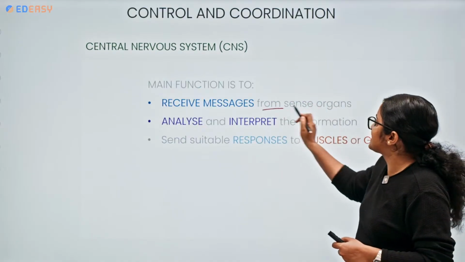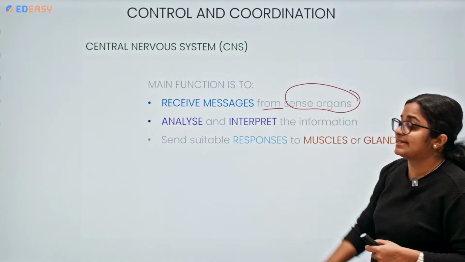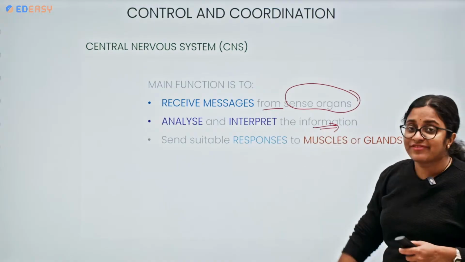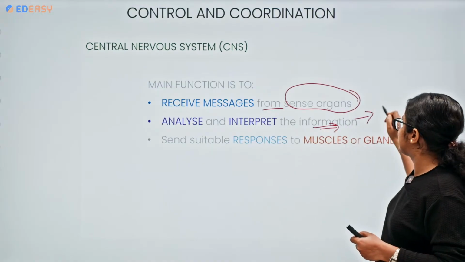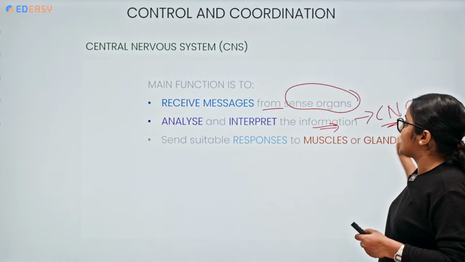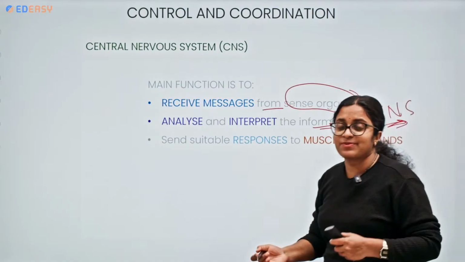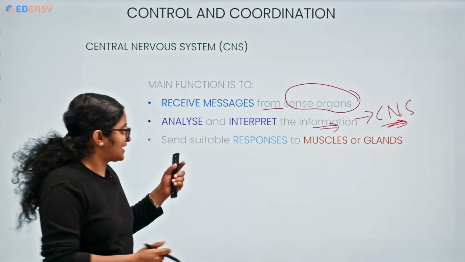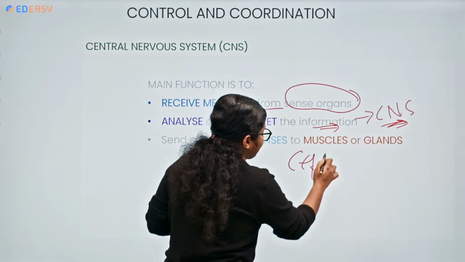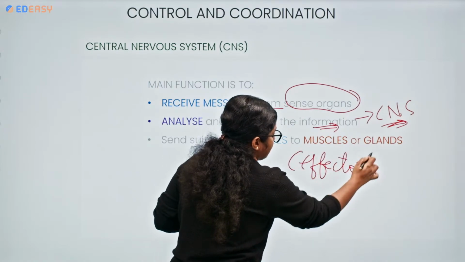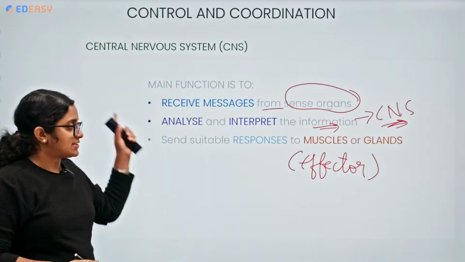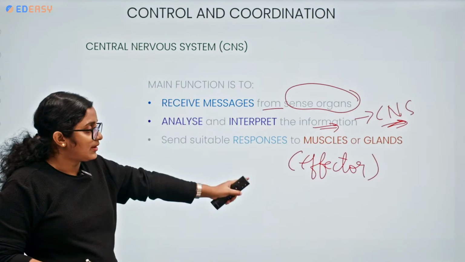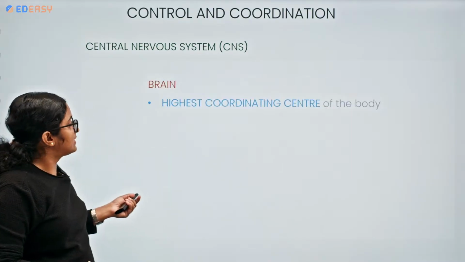Okay, so what will be the main functions? It receives the messages from the sense organs, analyzes and interprets the information. After analyzing, who analyzes? CNS analyzes. Brain or spinal cord will be analyzing, and sends the suitable responses to whom? To either muscles or the glands, which are nothing but, we can say, effectors. Okay, stimulus to the sense organ, from sense organ up to effector. This will be the thing.